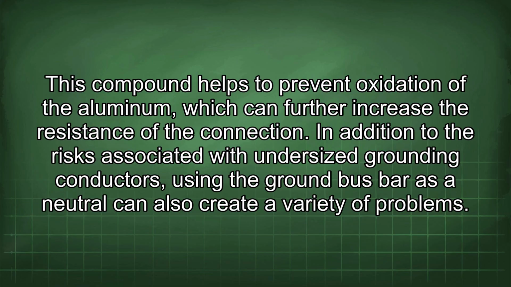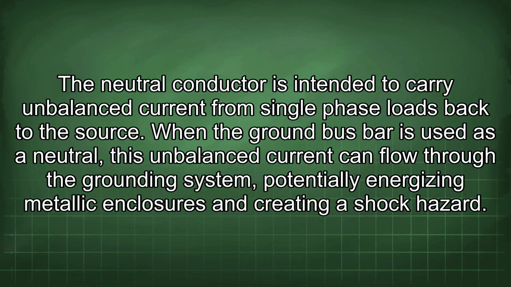In addition to the risks associated with undersized grounding conductors, using the ground bus bar as a neutral can also create a variety of problems. The neutral conductor is intended to carry unbalanced current from single-phase loads back to the source. When the ground bus bar is used as a neutral, this unbalanced current can flow through the grounding system, potentially energizing metallic enclosures and creating a shock hazard.